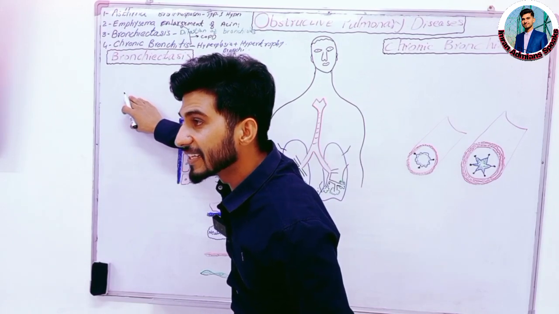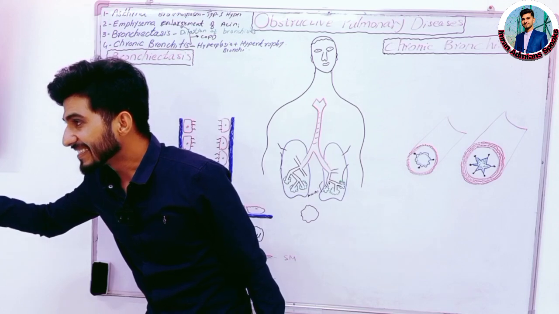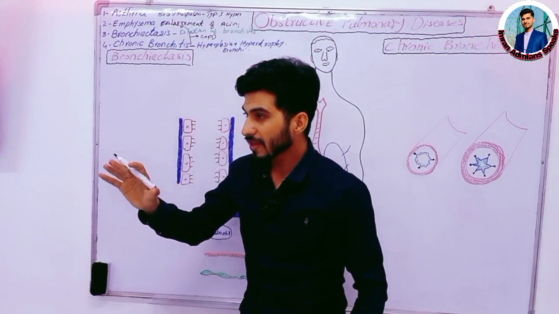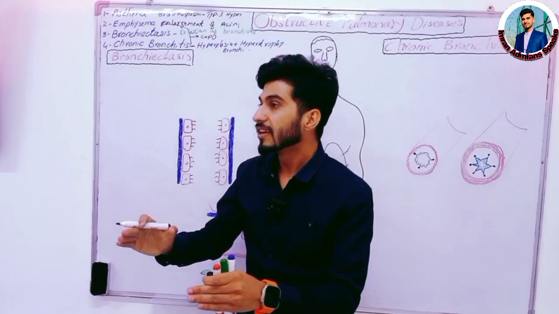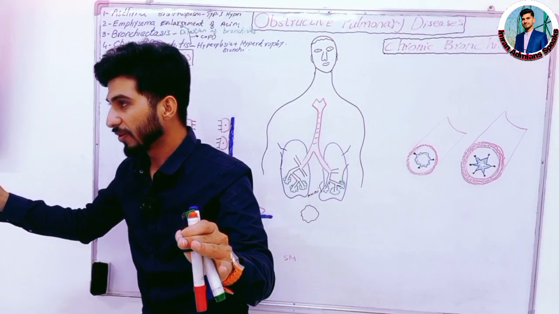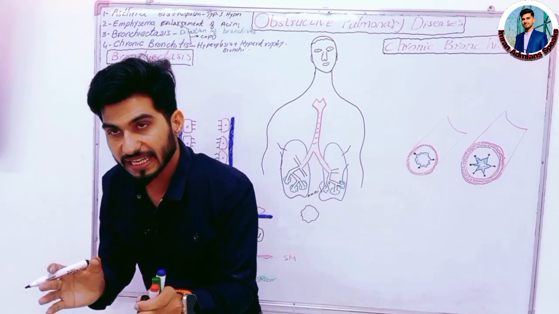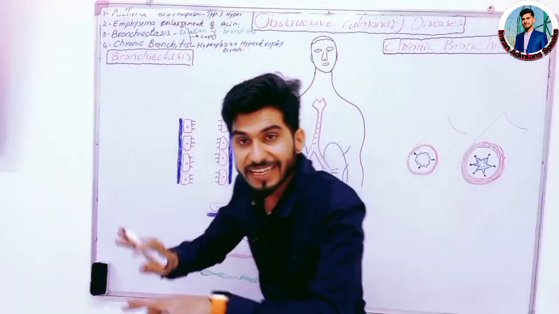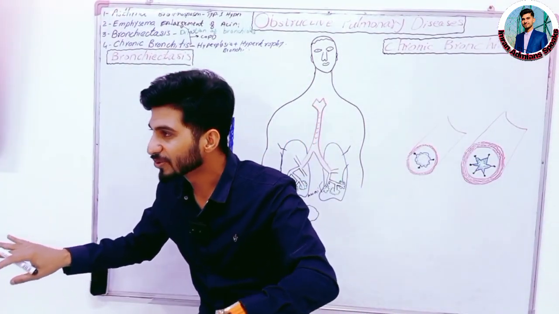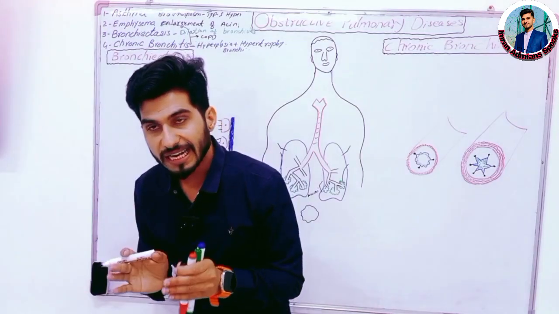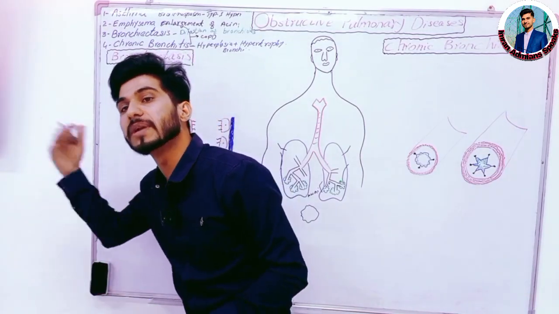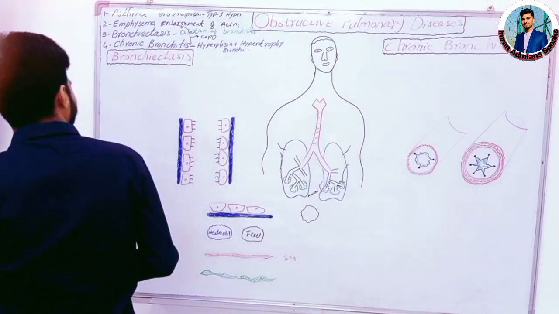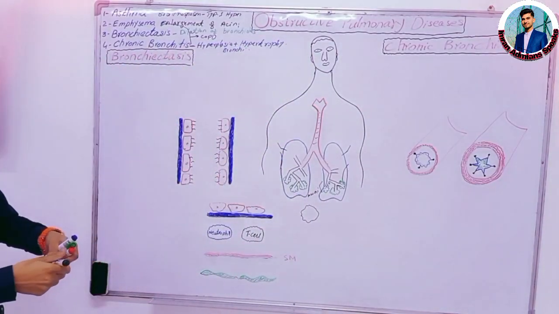As we already discussed, atelectasis is not a disease. Atelectasis is the first sign of malignancy or many other diseases. Okay, during atelectasis there is the collapse of the lungs, and during bronchiectasis there is a dilation of the lungs. So this is the main difference. Atelectasis we have discussed in detail in my previous lecture, which you have missed. That was it. Okay. Now what is going on during bronchiectasis?